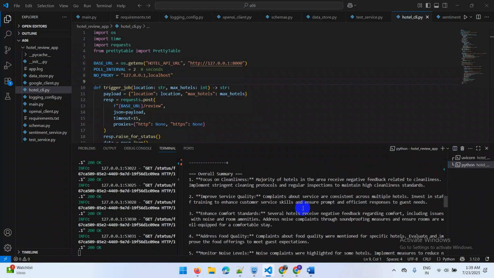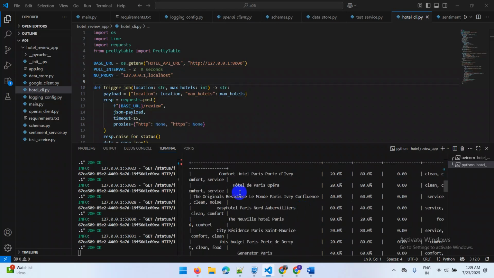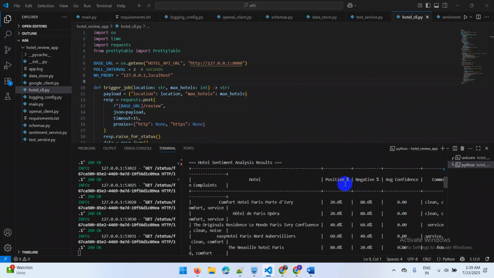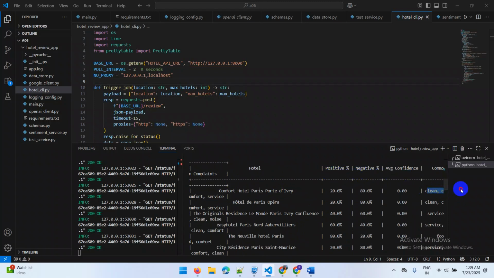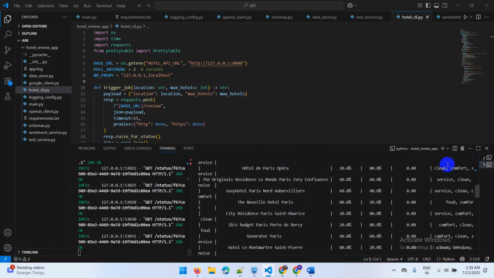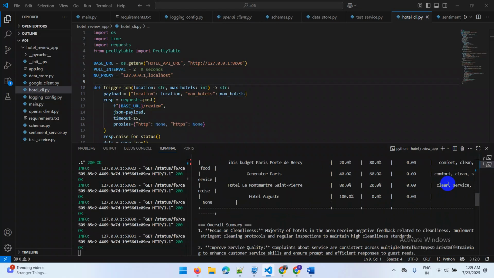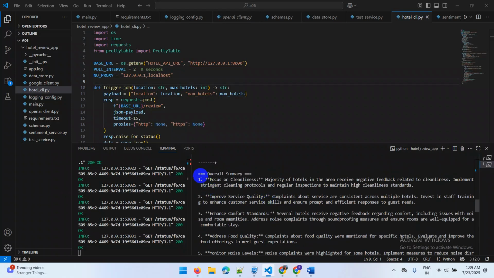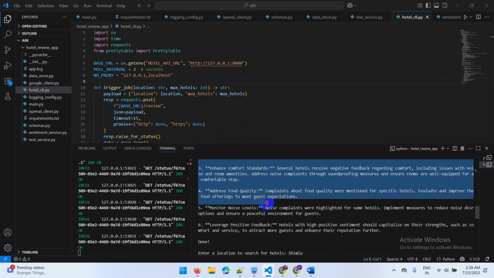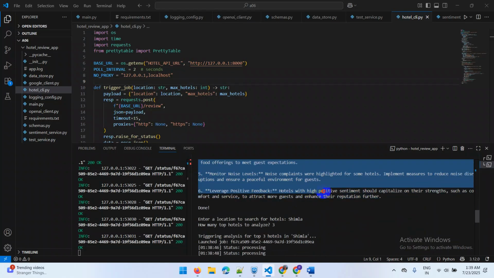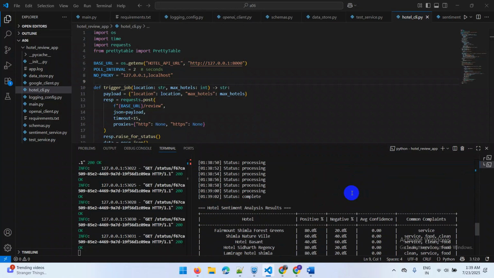Okay, so in the previous case, we had a number of hotels and their positive and negative ratings, average confidence, and their common complaints in the categories that we showed previously. It also provides an overall summary of the hotels, like noise level being very high in some hotels. So it basically provides an overview.